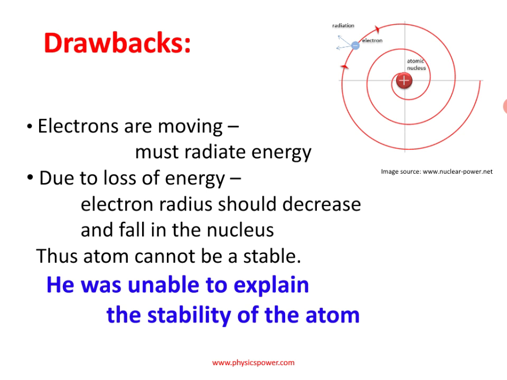And also, if electrons are revolving, they should lose energy. Due to the loss of energy, the electron's radius should decrease and they should fall into the nucleus. That is also not happening. So he was unable to explain the stability of the atom.